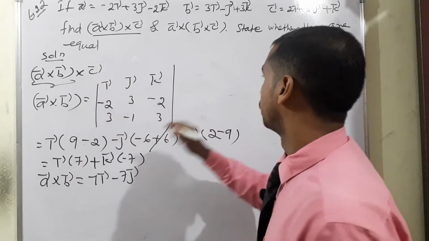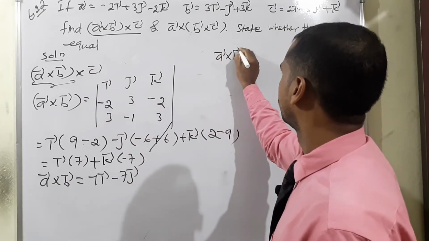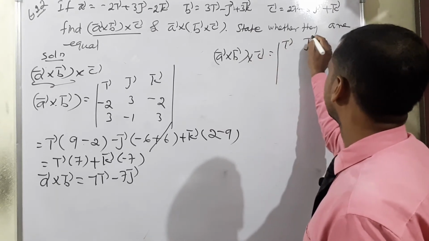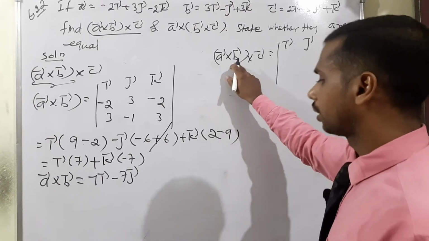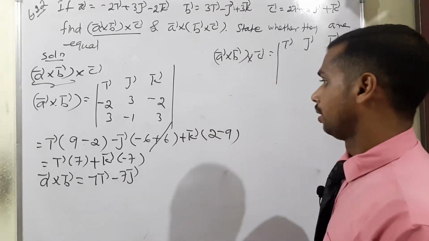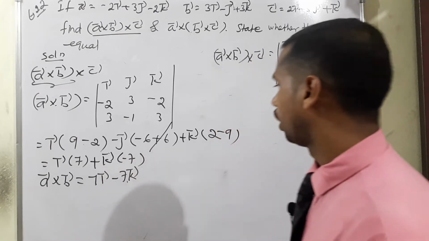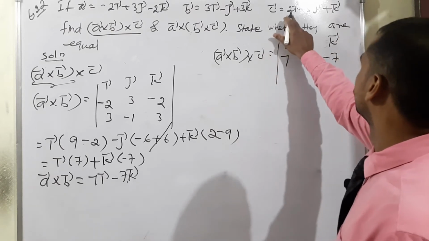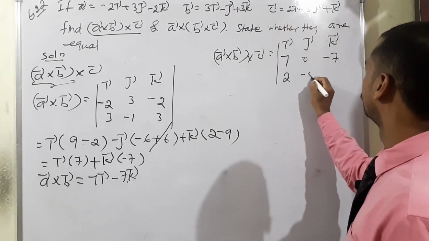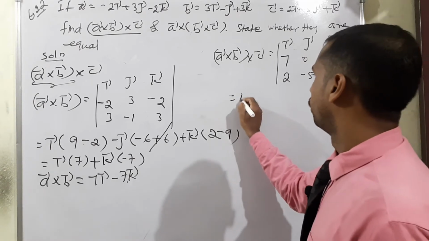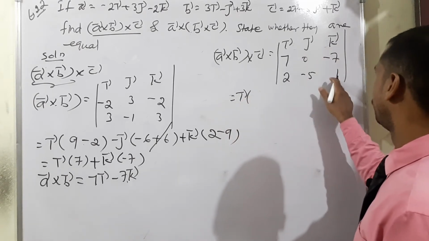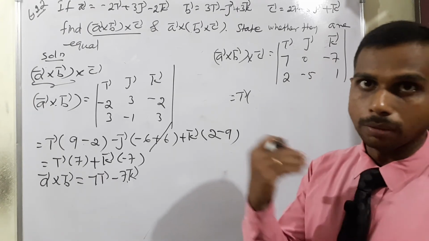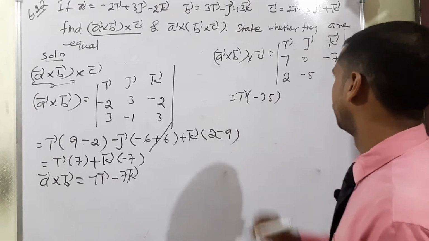Then into c, isn't it? So again a vector cross b vector into c means again determinant I vector, j vector, k vector. A vector cross b means 7 and minus, sorry my dear, this is k, isn't it? J value we have 0. So therefore 7, 0, minus 7. C vector means 2, minus 5, 1. Now I vector means 1 into 0, 0. Cross multiply means minus 7 into minus 5, positive 35. But whenever cross multiply means extra minus. Therefore, we can write it minus 35.